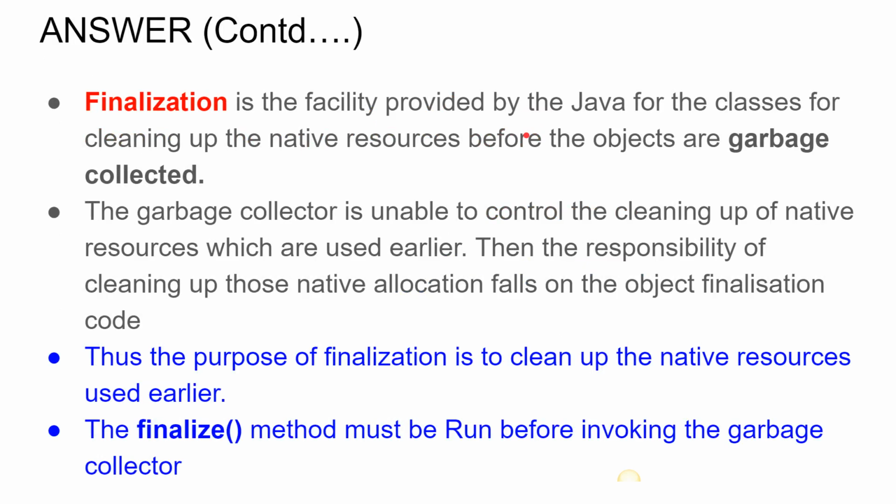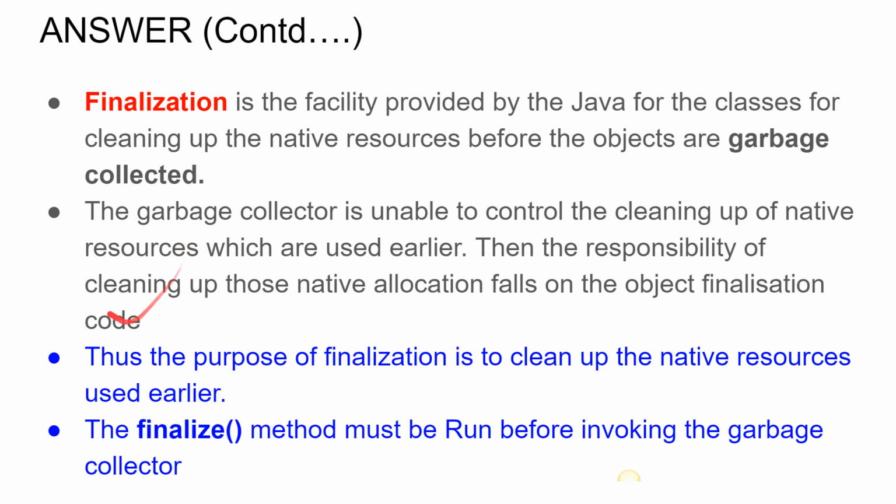Finalization is the facility provided by Java for classes for cleaning up native resources before the objects are garbage collected. The garbage collector is unable to control the cleaning up of native resources which were used earlier. Then the responsibility of cleaning up those native allocations falls on the object's finalization code. Thus, the purpose of finalization is to clean up the native resources used earlier. The finalize method must be run before invoking the garbage collector.